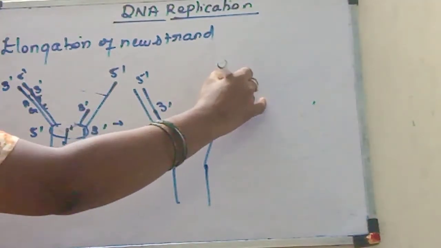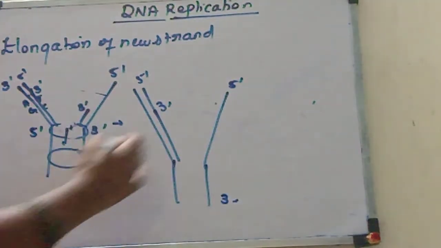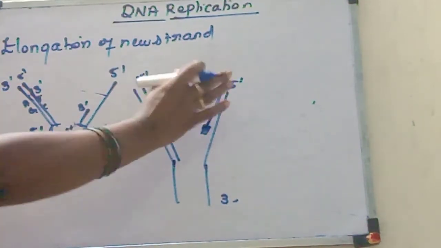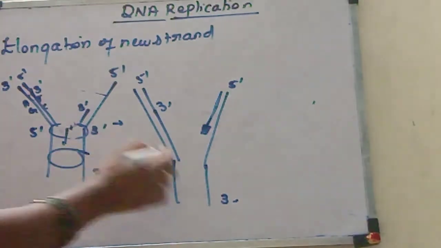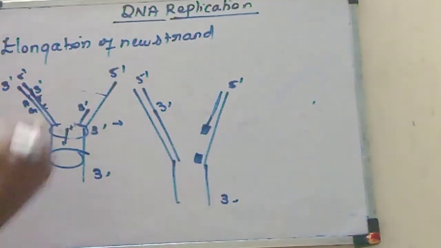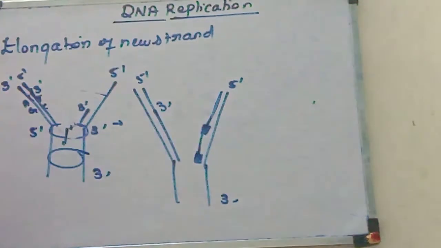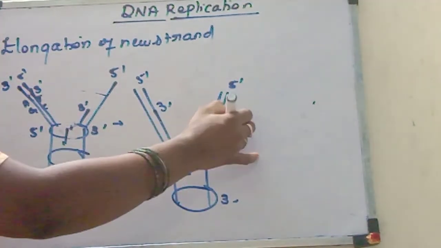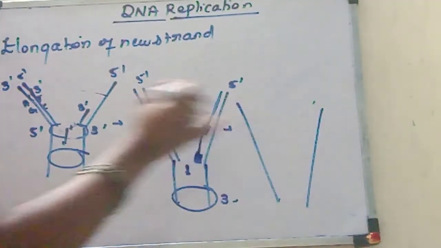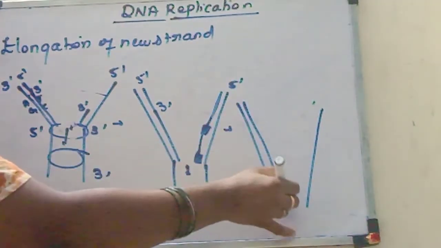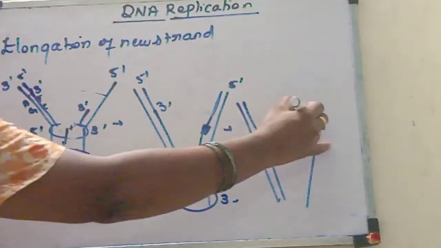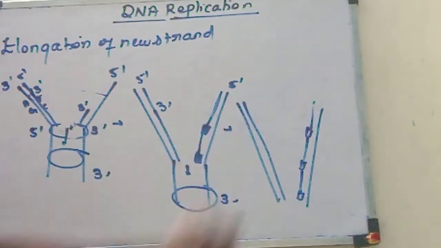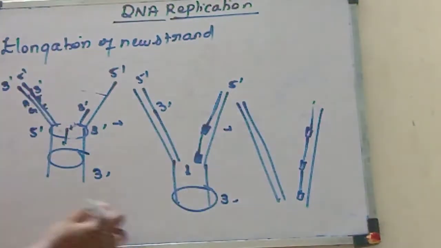But coming to this strand, the parent is 3' to 5'. First RNA primer we added here. Okay, so now here the gap was filled by DNA polymerase enzyme. Now again we want to add one RNA primer and this gap is filled by DNA polymerase enzyme. Suppose still the helicase enzyme is moving, so still we are getting replication fork also. So in this strand no problem, because continuously it will get elongated. But here at regular interval we want to add RNA primer. Okay, so this strand is continuous in the process.